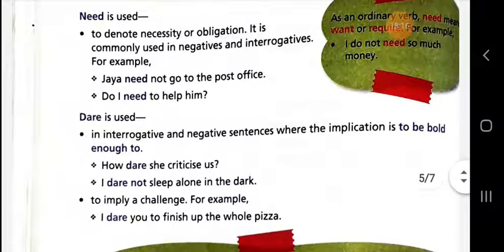And now let's talk about dare. Dare is used in interrogative and negative sentences where the implication is to be bold enough to. For example, how dare she criticize us? I dare not sleep alone in the dark. Dear student, dare is also used to imply a challenge. I dare you to finish up the whole pizza.